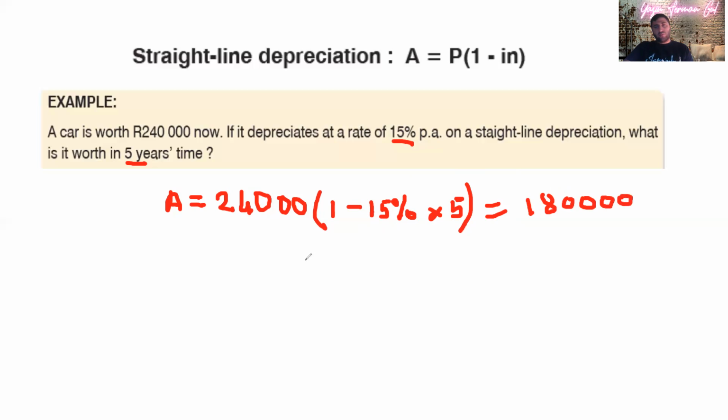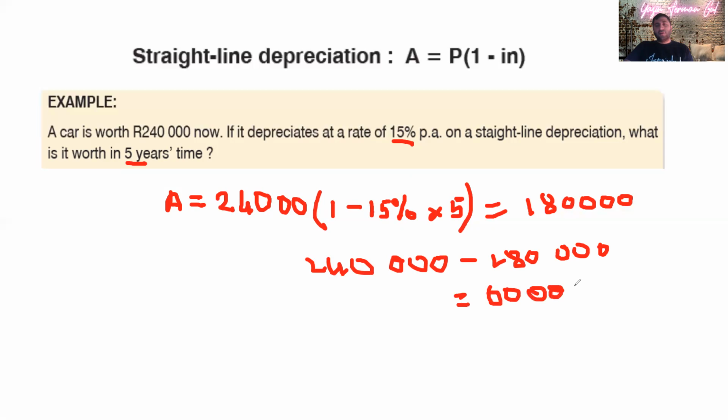Then 240,000 minus 180,000 equals 60,000 again. So this is how it is. The straight line type is more like simple interest, and the next type of depreciation is going to be like compound interest.